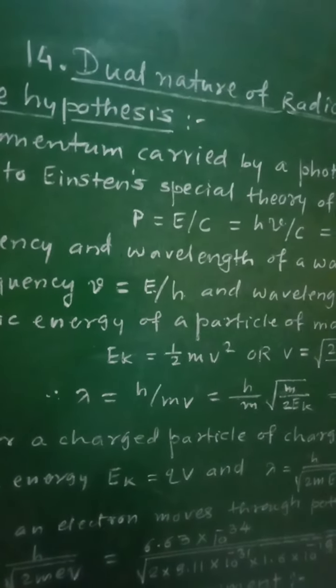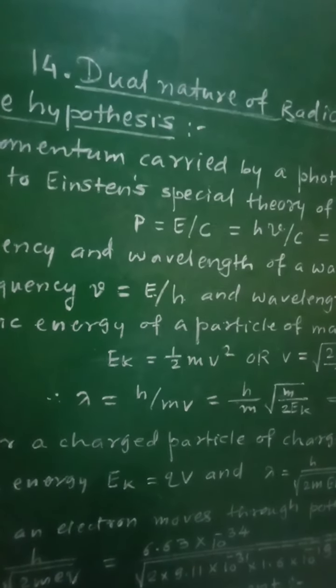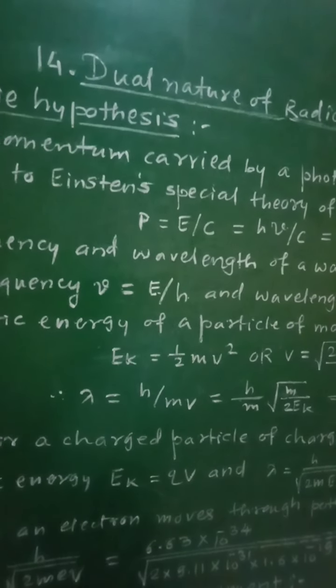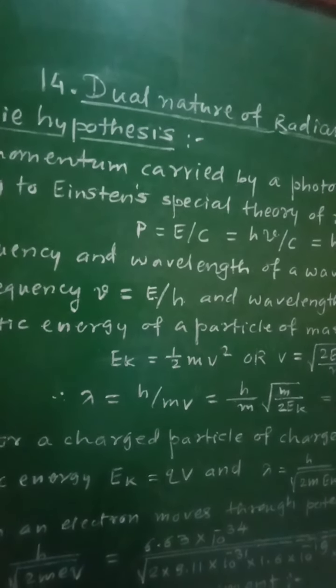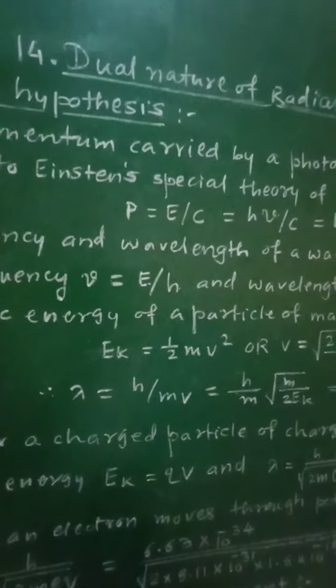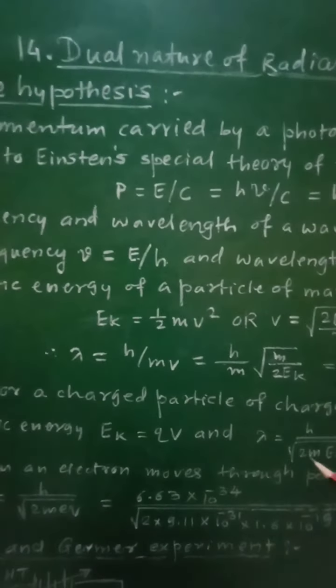Then the frequency and wavelength of the wave associated with a material particle of mass m and moving with velocity v will be given as follows.